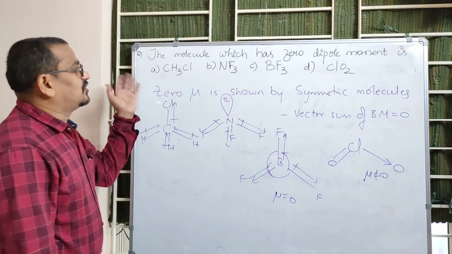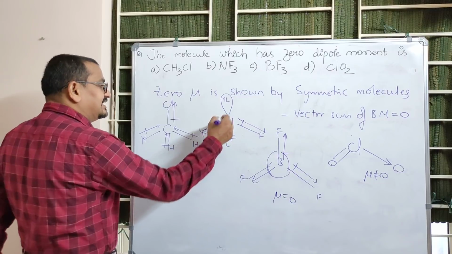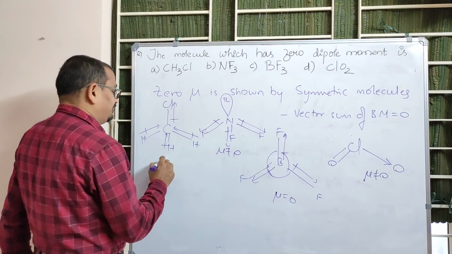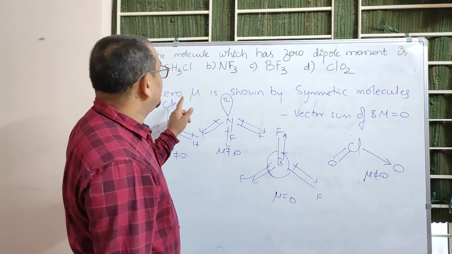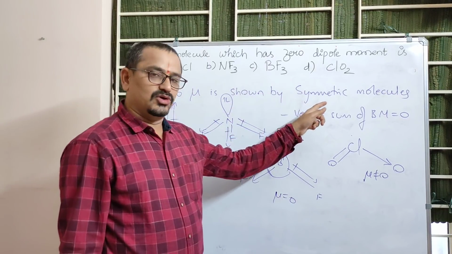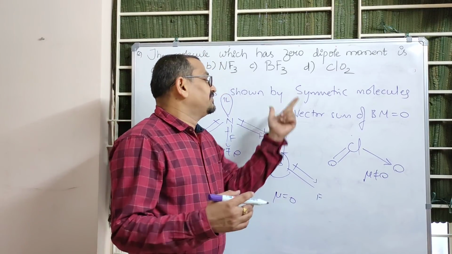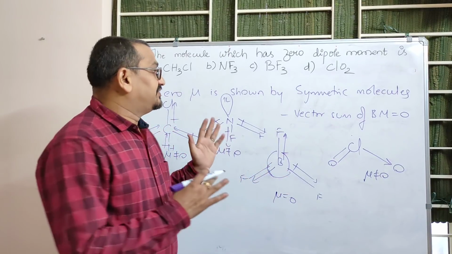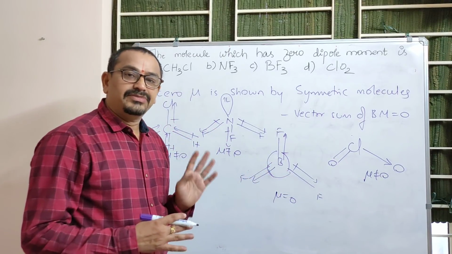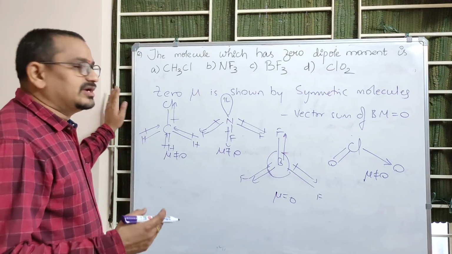So what's the question? The molecule which has 0 dipole moment. In the others it is not getting cancelled, so non-zero, but here it is 0. So dipole moment will be 0 in symmetric molecules. Which molecules are symmetric? Those in which the vector sum of the bond moments is 0. Okay. So this is one model of question from dipole moment. Now we are going to discuss another.